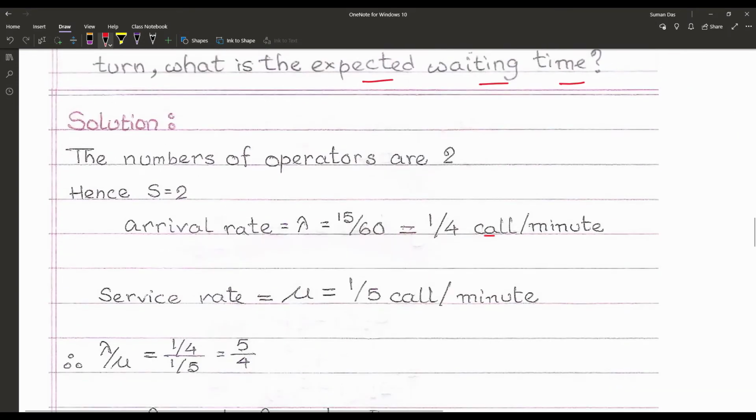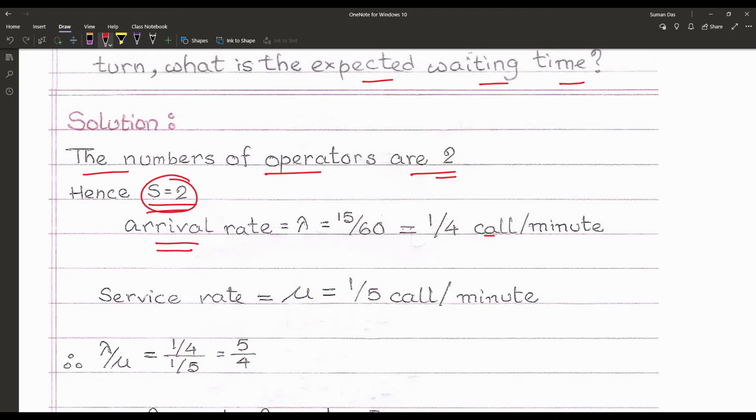So what is happening here? At first, the number of operators is 2. That means the number of servers is 2. So here S is equal to 2. That is given in the problem.